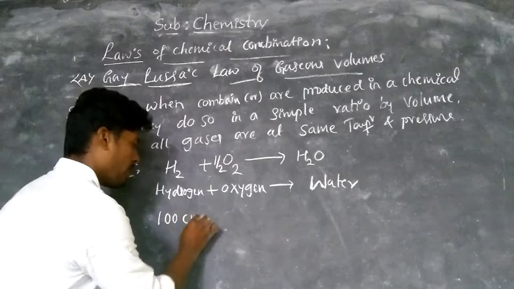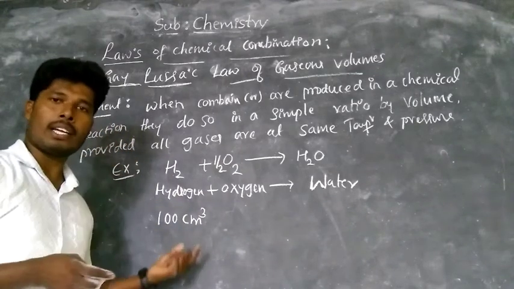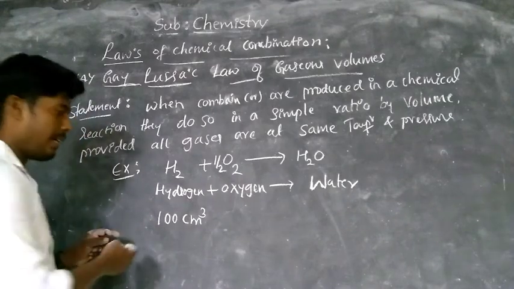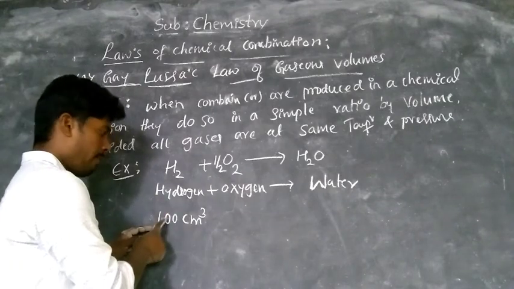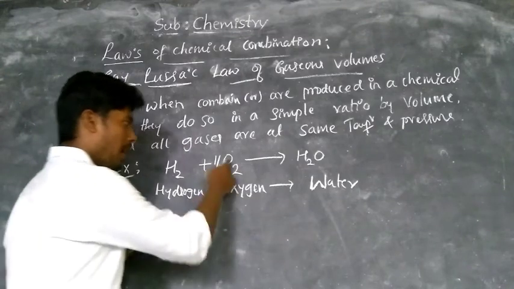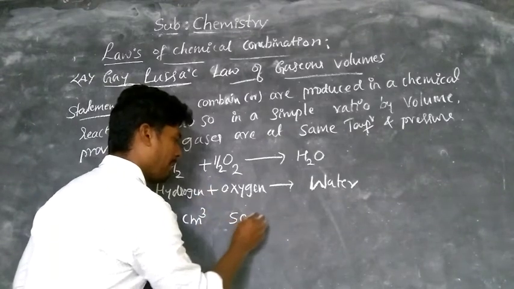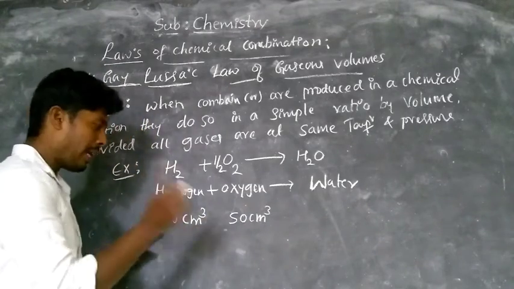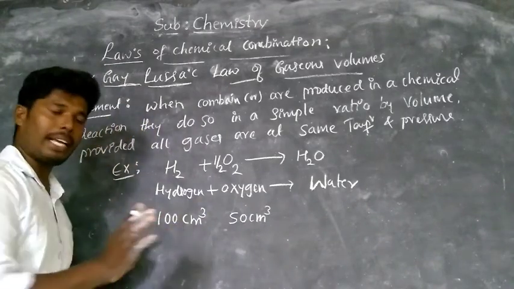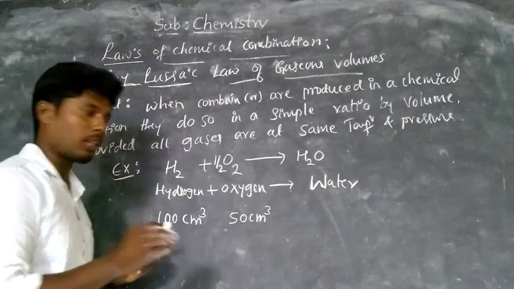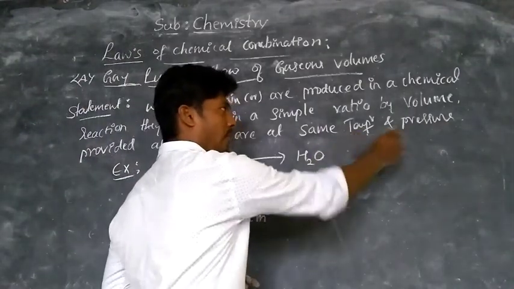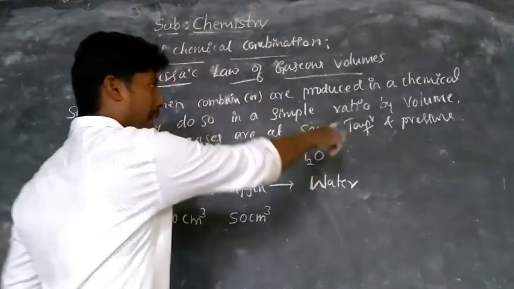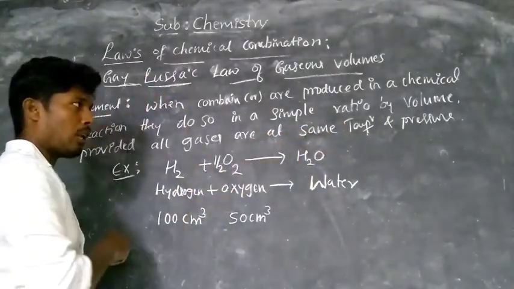The volume is measured at the same temperature and pressure, and the ratio gives simple whole numbers.